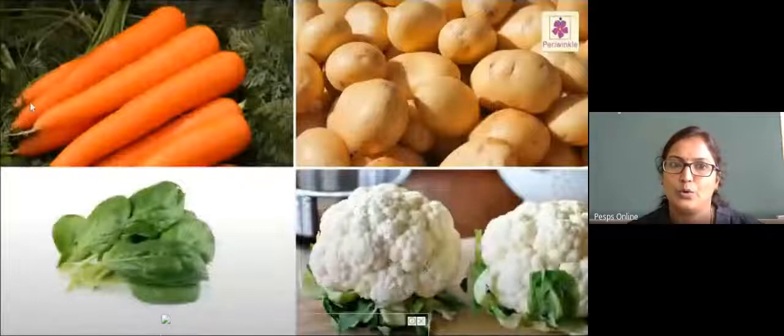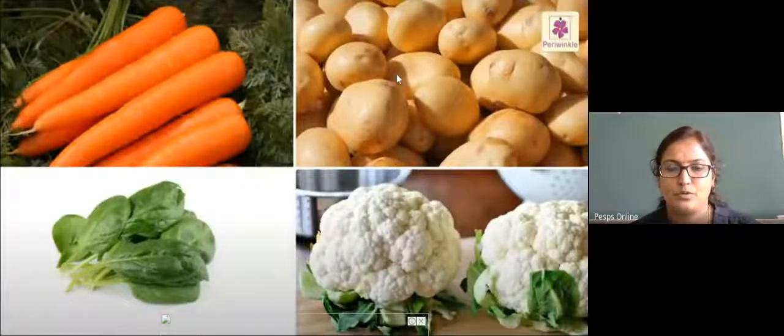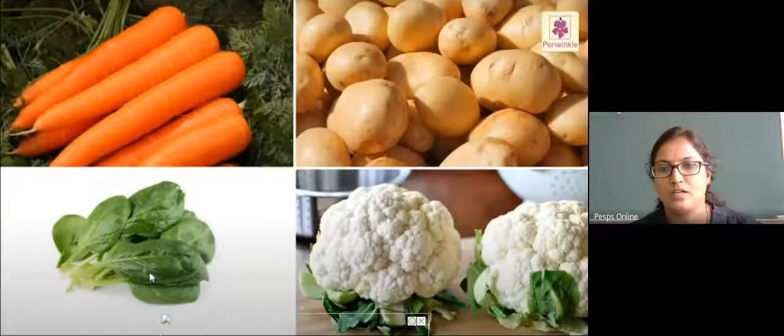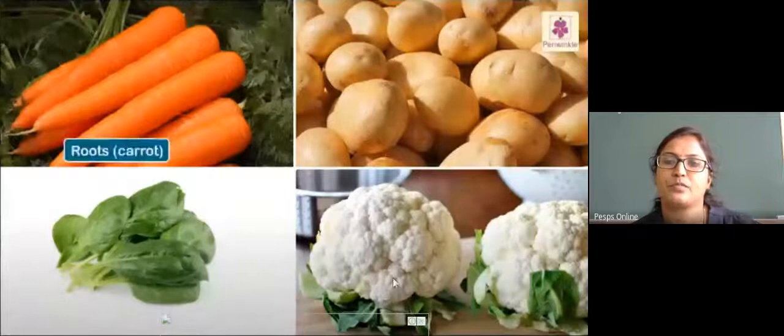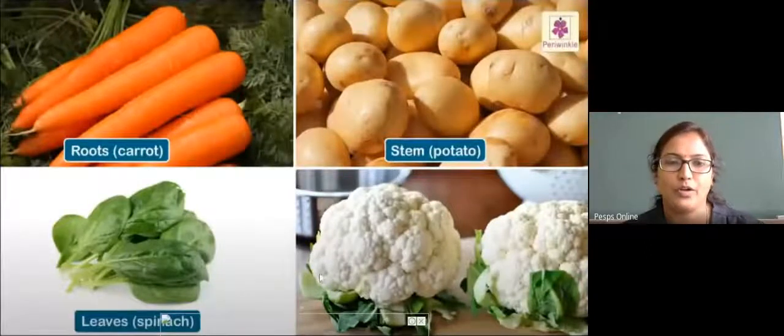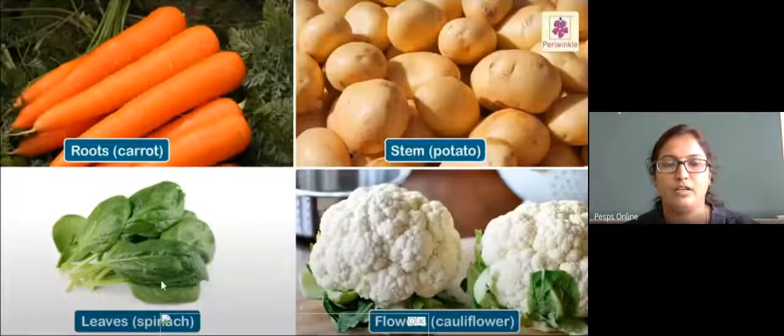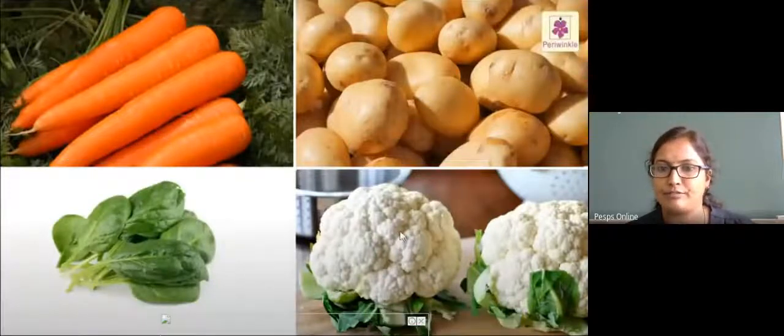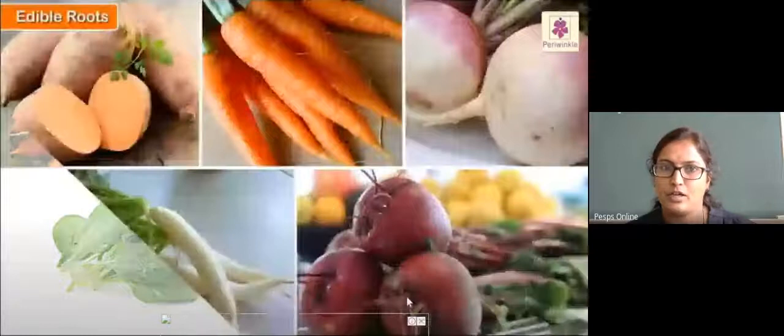See here: this is carrot, potato, spinach, and cabbage. Now cauliflower. Carrot is a root food, potato is a stem food, spinach is a leafy food, and cauliflower is a flower food, as I told you already.